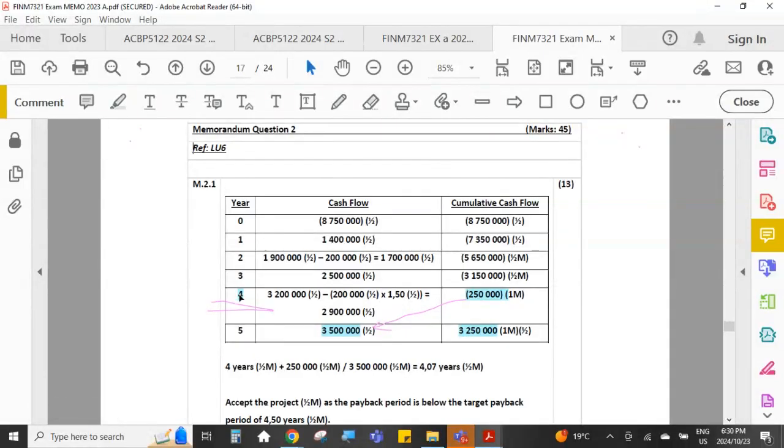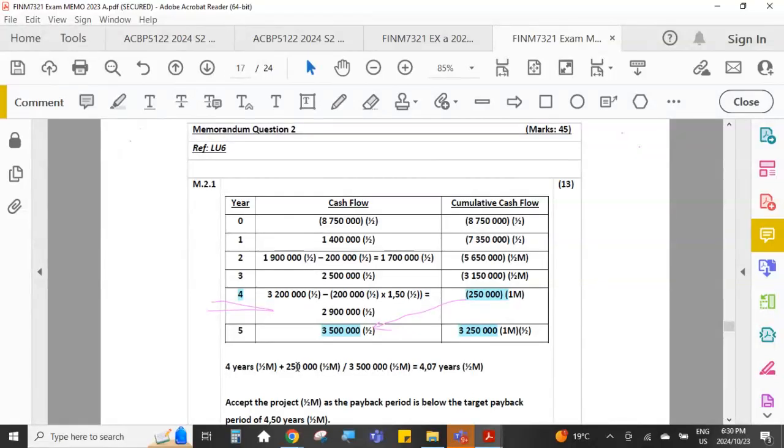So we've highlighted 4. So my payback period is going to be 4 years plus, we've highlighted the last negative 250, plus 250 over the next cash flow in, 3.5 million.